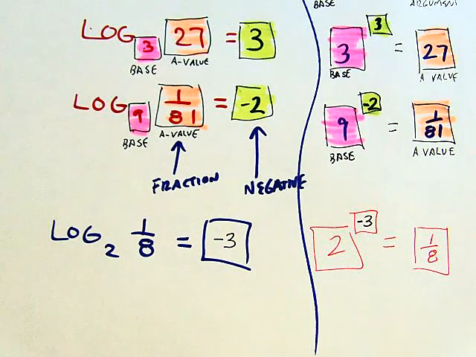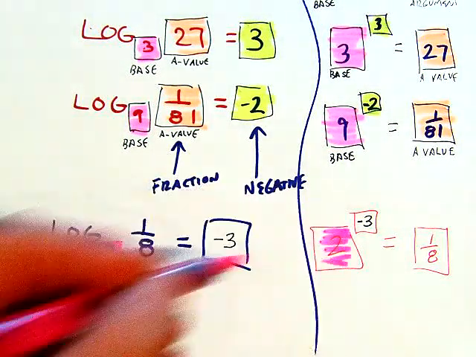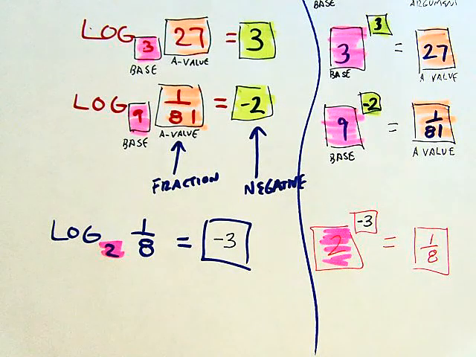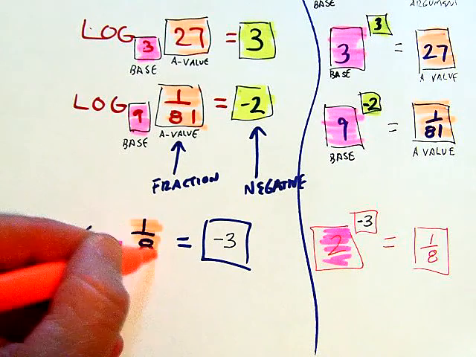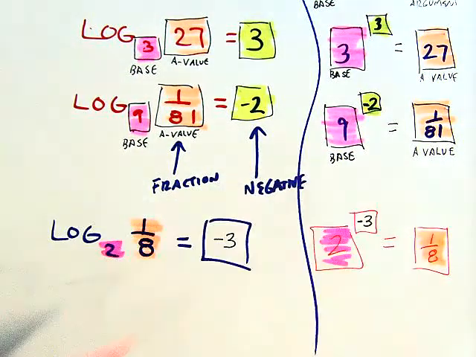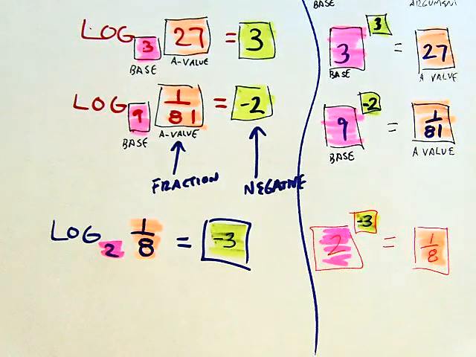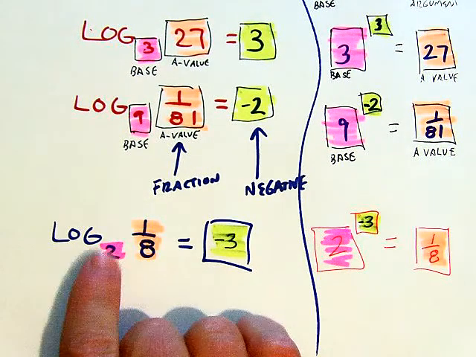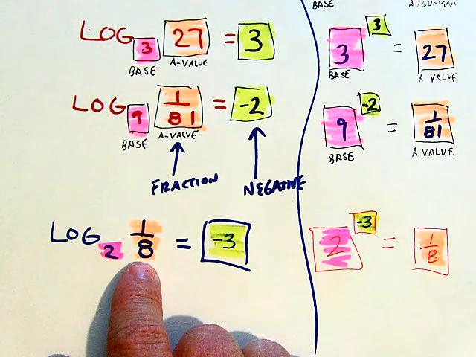Okay? And I did all the same stuff. I put the base in the same spot. Base went right there. I just highlighted red with pink. I'm so smart. And then my argument, when I put it in exponential form, gets separated. Great. So I put that there. And whatever my value of my exponent's going to be, that's going to be what my log equals. So the answers to logs are what? The answers to logs are what exponent would I use with my base to get my argument value.